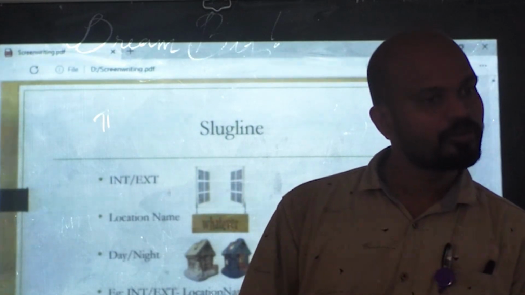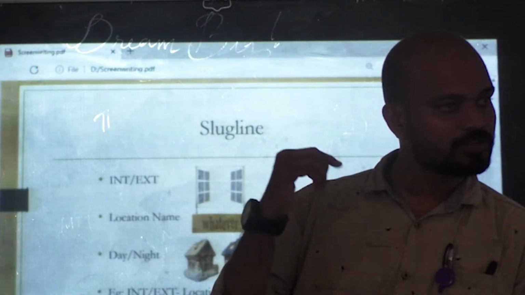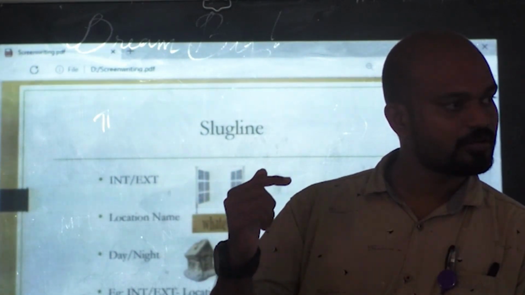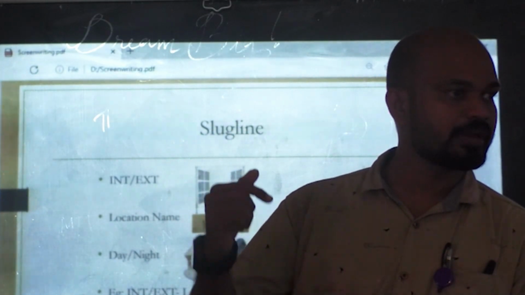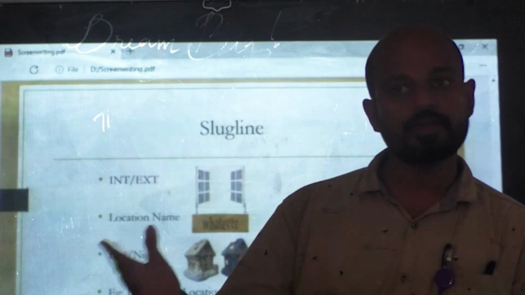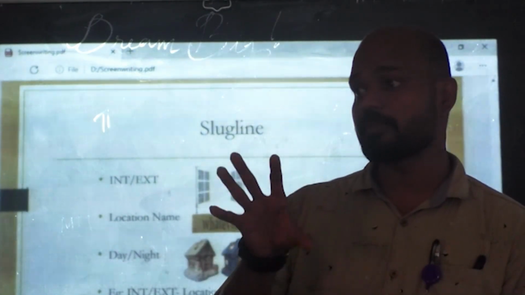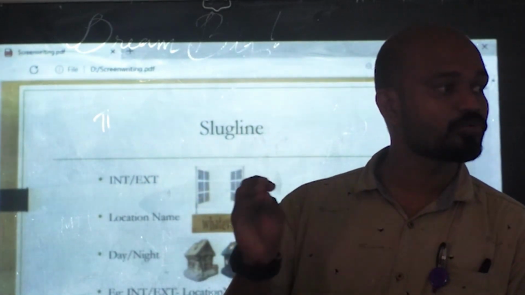So for example, first we add interior or exterior, the next section is the name of the location, and the last one is day or night. Day or night is information to the cinematographer.